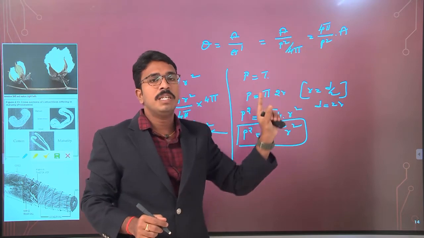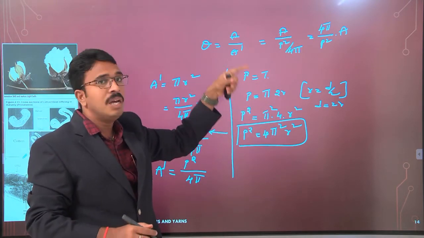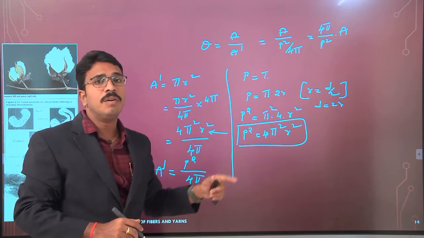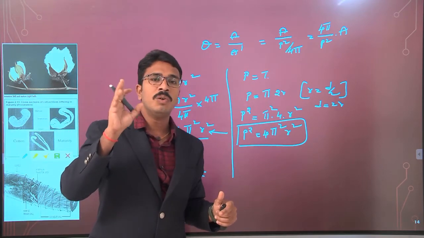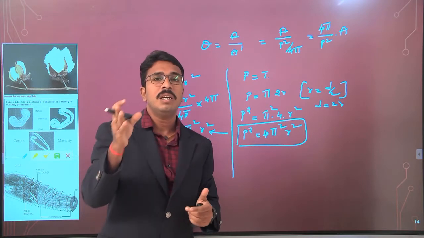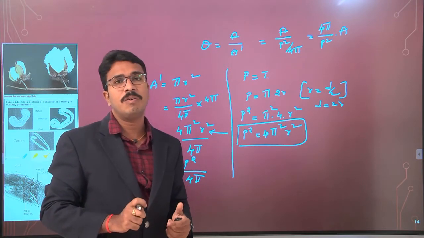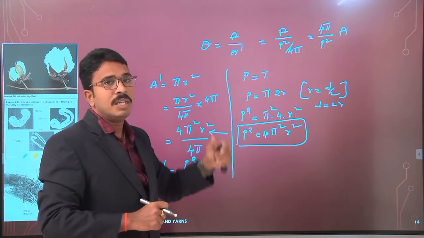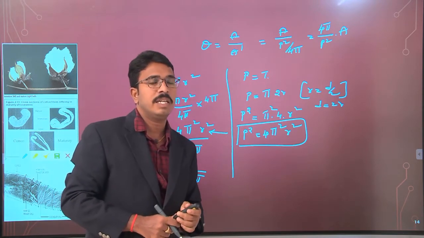P is the perimeter of the circle and A is the actual cross-sectional area of the fiber. So if you know the perimeter and the actual cross-sectional area of a cell wall, you can find the degree of cell wall thickness, theta.